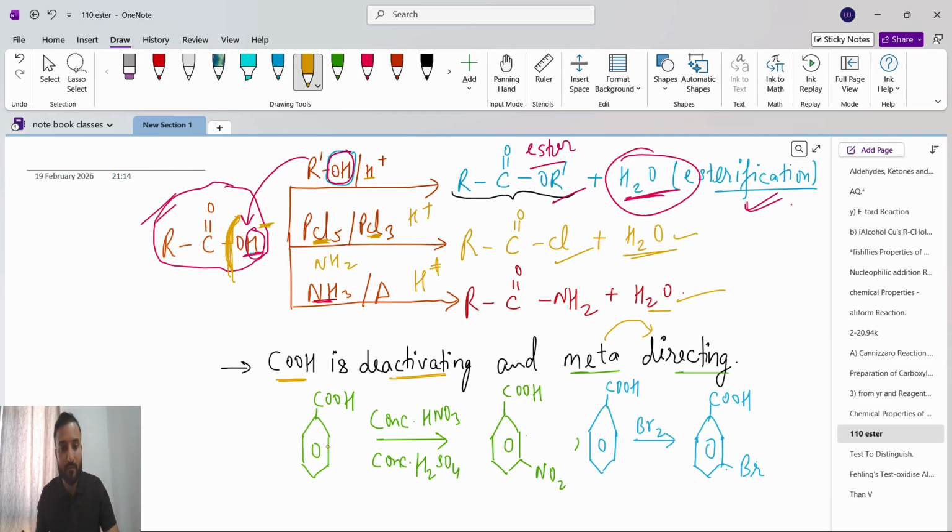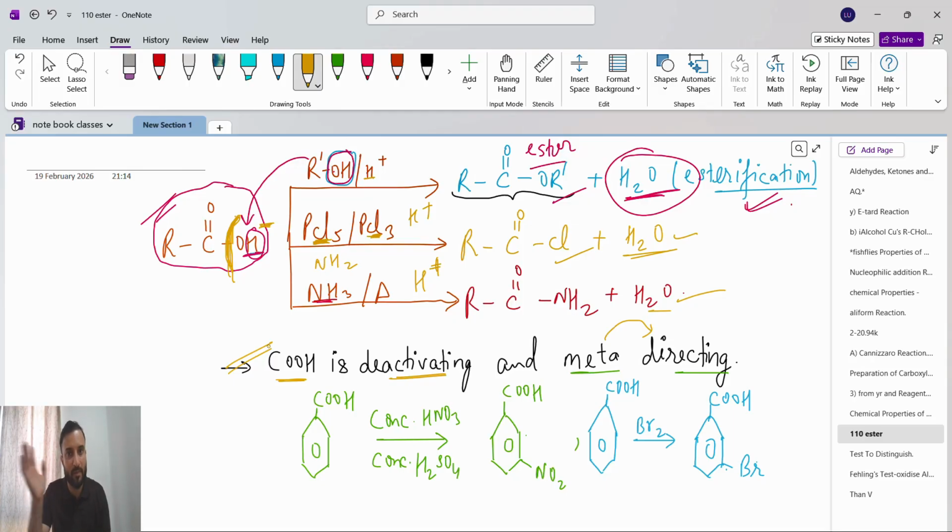This point is very important because we already studied that if we have an aryl group, meaning a benzene group, and we take Br2 or concentrated HNO3 with concentrated H2SO4, the reagent will attach at the ortho position and another at the para position.